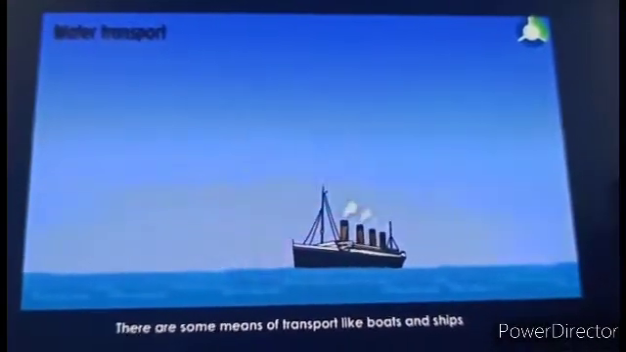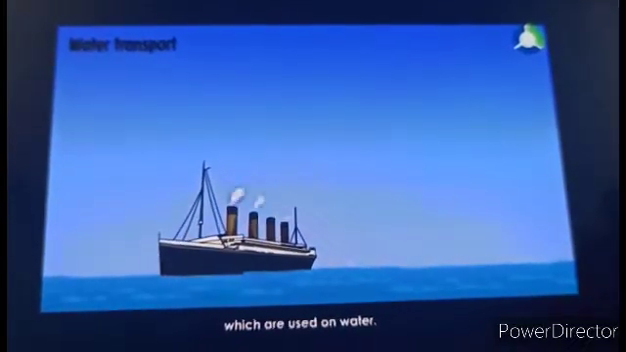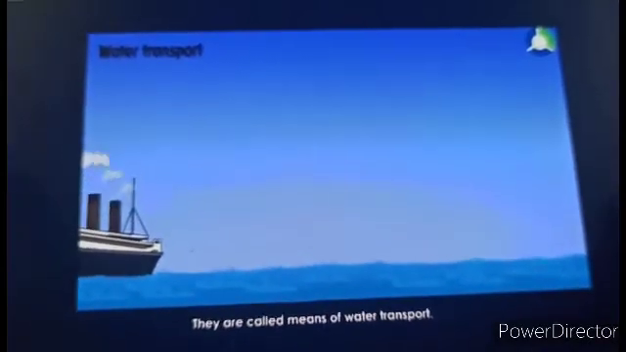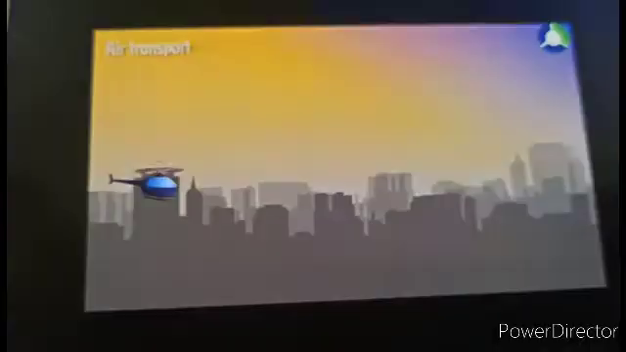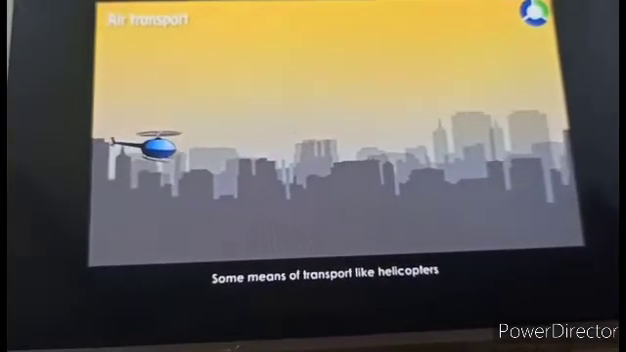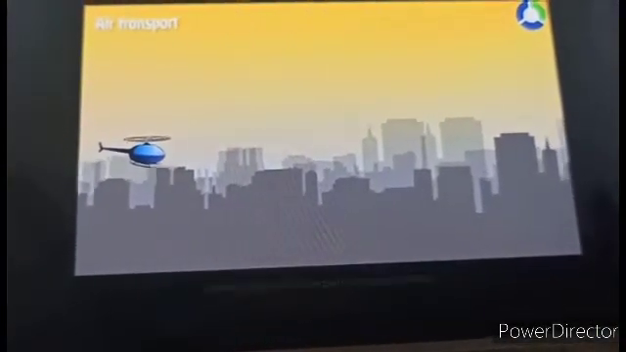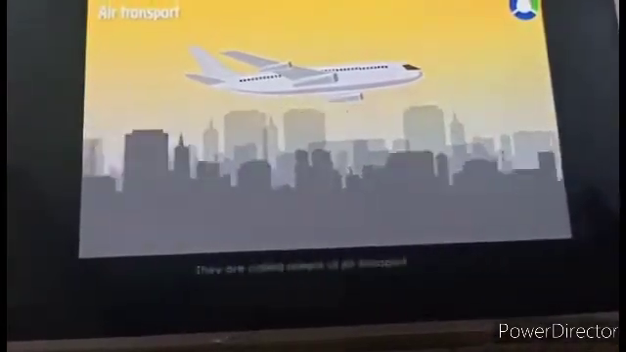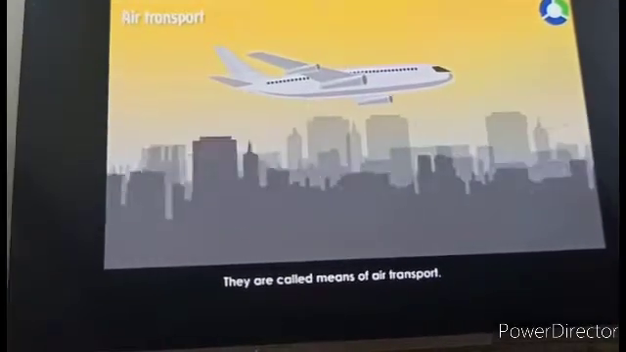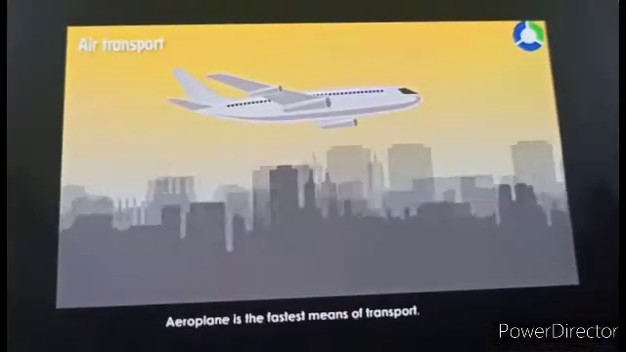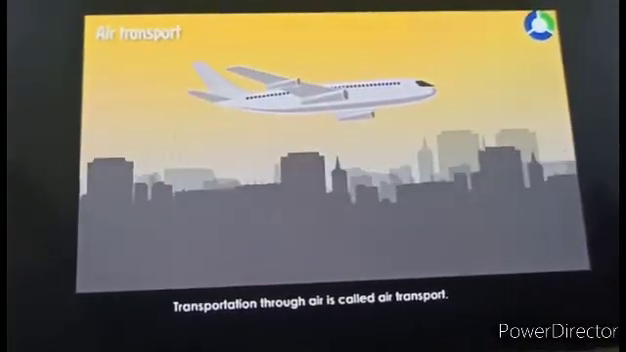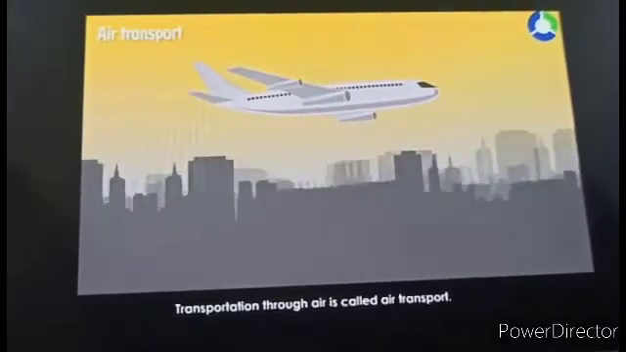Water transport. There are some means of transport like boats and ships which are used on water. They are called means of water transport. Air transport. Some means of transport like helicopters and aeroplanes are used only in the air. They are called means of air transport. Aeroplane is the fastest means of transport. Transportation through air is called air transport.